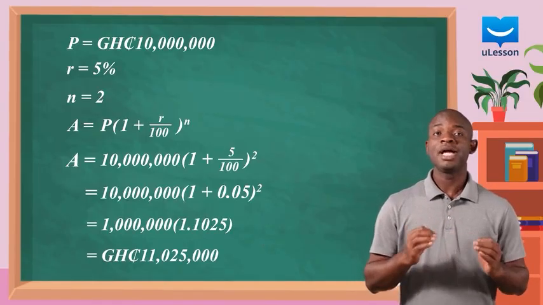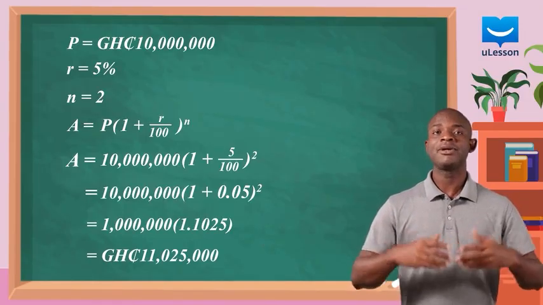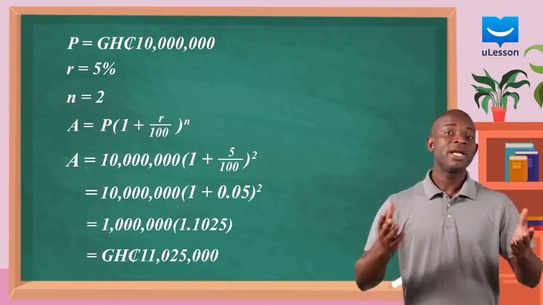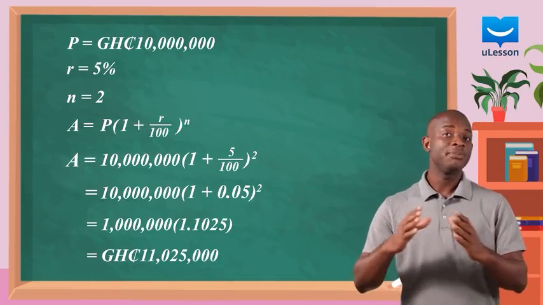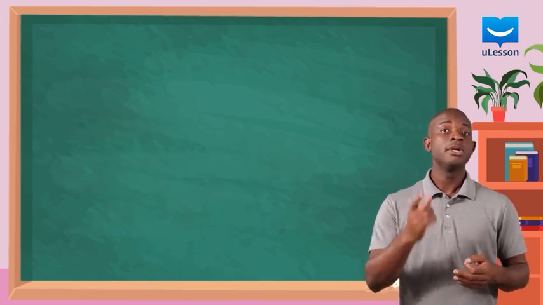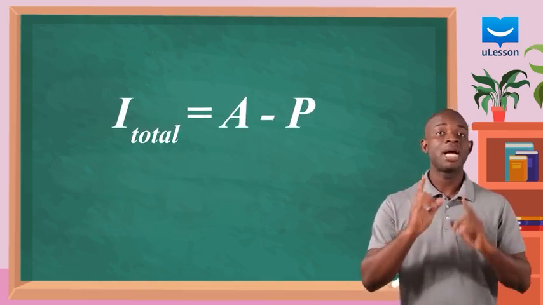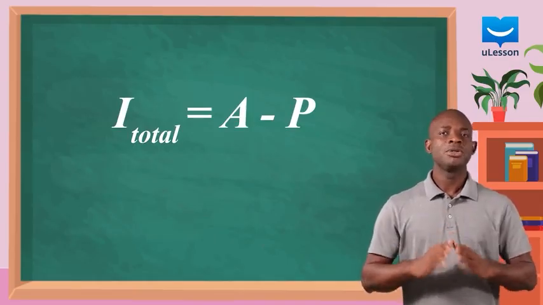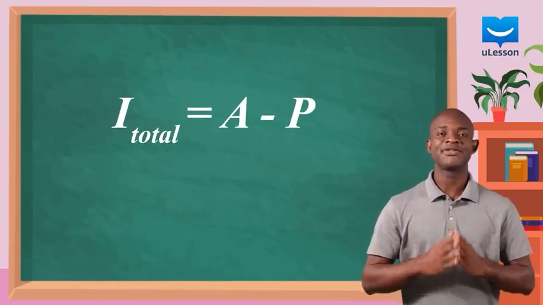Note that the formula gives you the final amount and does not directly give you the total interest compounded. To find the total interest compounded over the period of the investment or loan, subtract the original principal P from the total amount A. Try this out with more questions to master this formula.